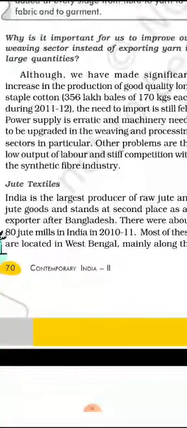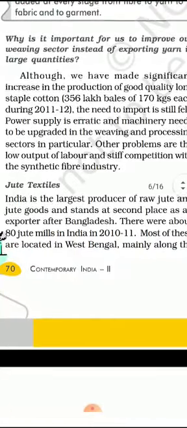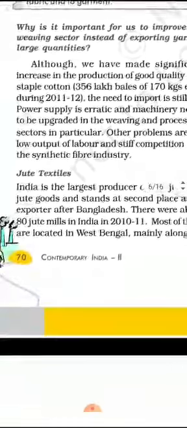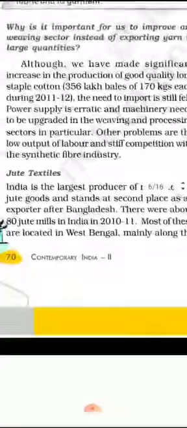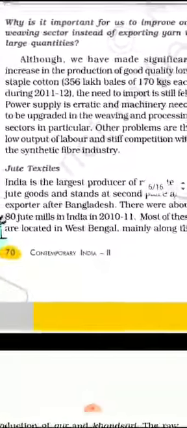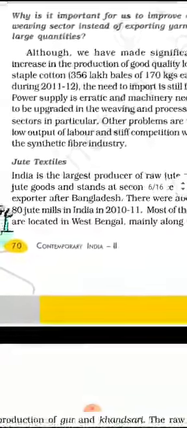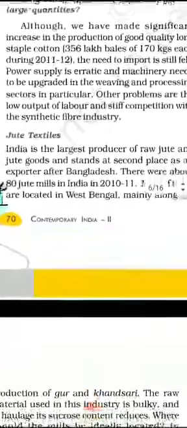What are the problems of the cotton textile industry? Power supply is erratic. Machinery needs to be upgraded in the weaving and processing sector in particular, and another problem is low output of labor and stiff competition from synthetic fiber. So the cotton industry is facing such difficulties.